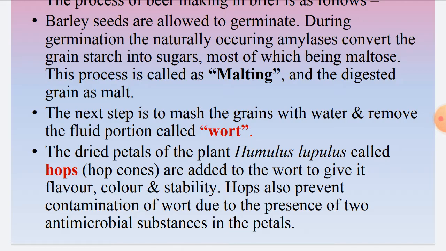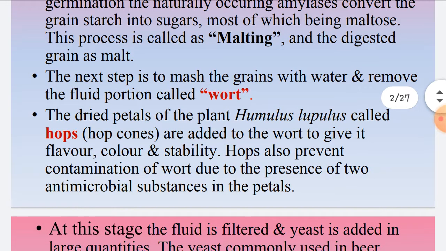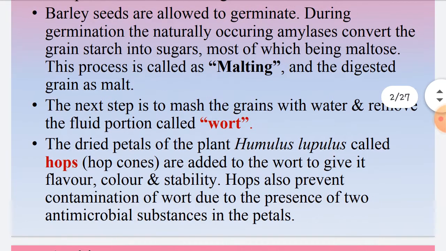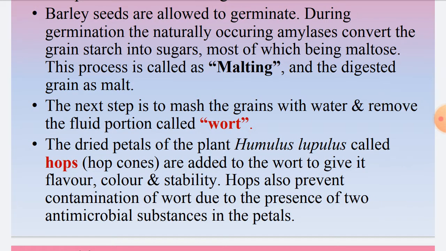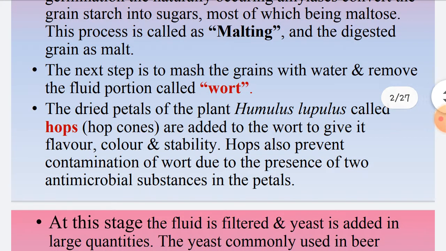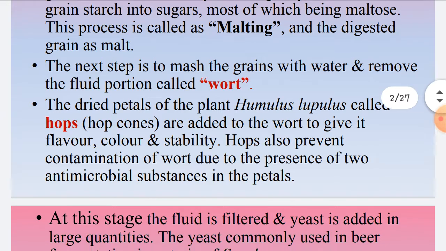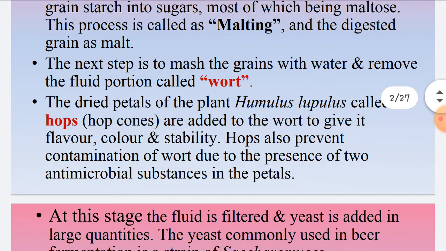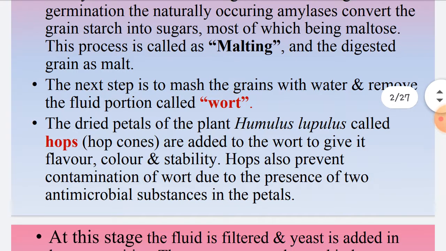The most common sugar present is maltose, and hence this process is called malting, and the digested grain is called malt. So malting is done in the first step and the digested grain called malt is present with us. The next step is to crush the grains with water and remove the fluid portion, which is called wort.